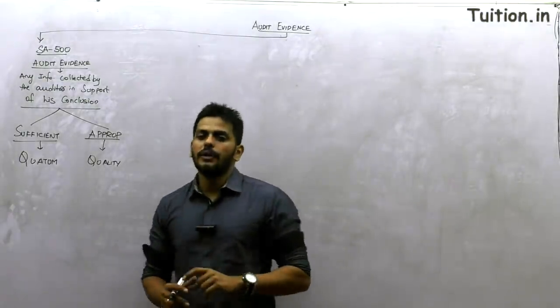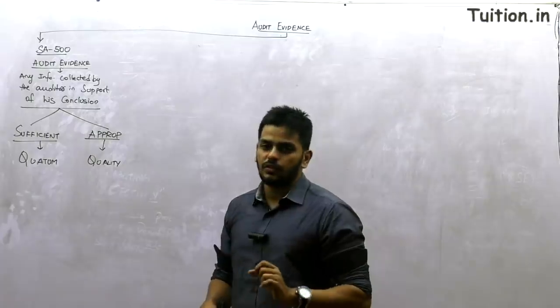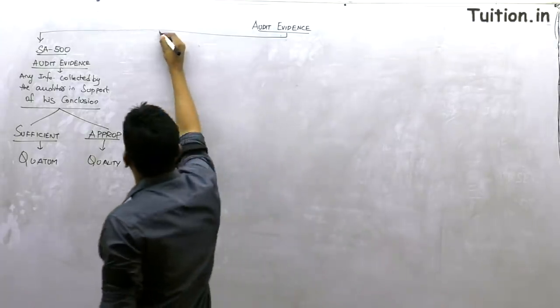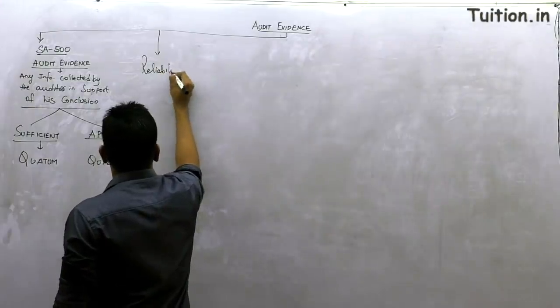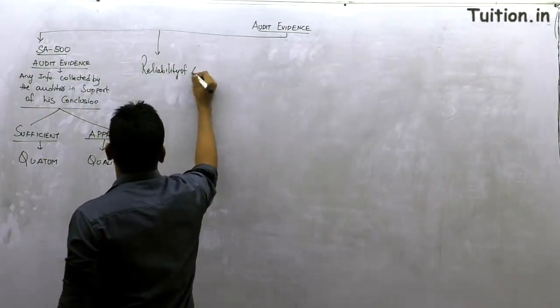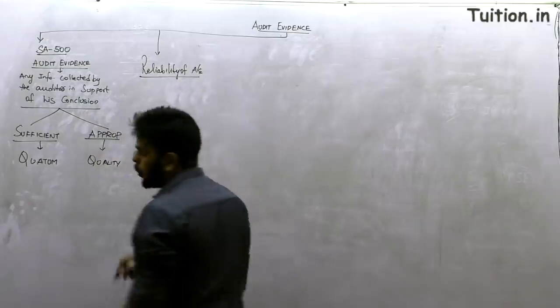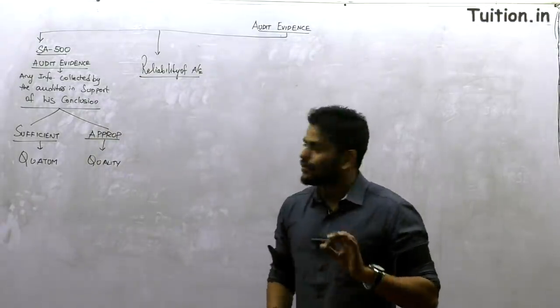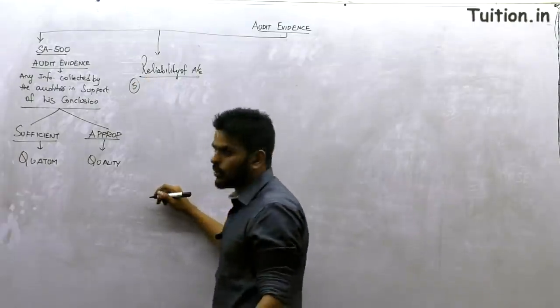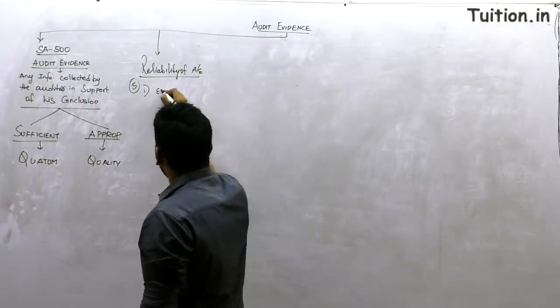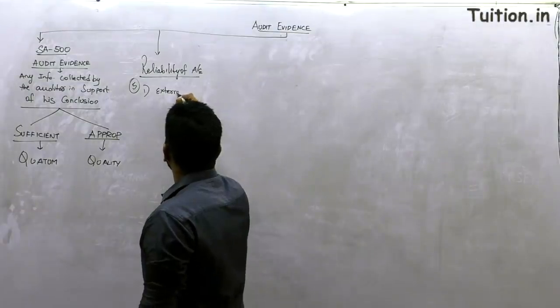One of the most important paragraphs of standard number 500, which is possible to be asked in the exam, is about reliability of audit evidence. When do you consider that the audit evidence is reliable? I am giving you 5 points at this juncture when audit evidences are called reliable. Point number 1, external evidences.